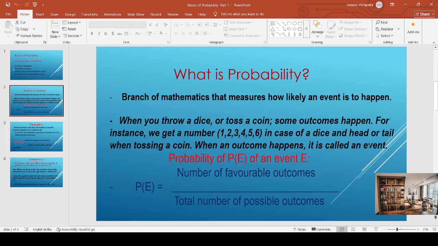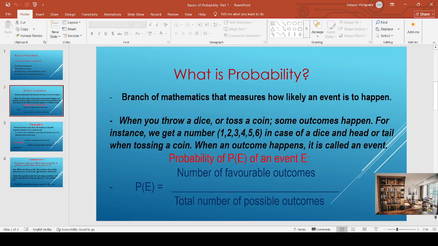Whether you get a head or a tail, that is an outcome, and in the parlance of mathematics it is called an event, which is expressed as P(E), the probability of an event E.